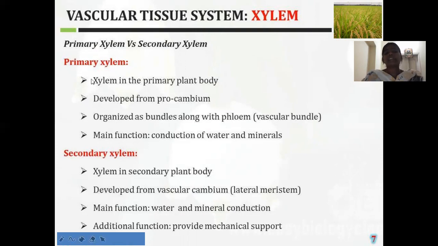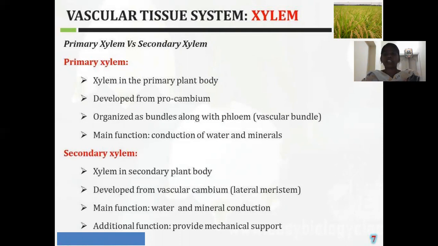The primary xylem again shows two types, the protoxylem and the metaxylem. Protoxylem means the xylem which is formed first. Metaxylem is the xylem which is formed after the formation of the protoxylem.